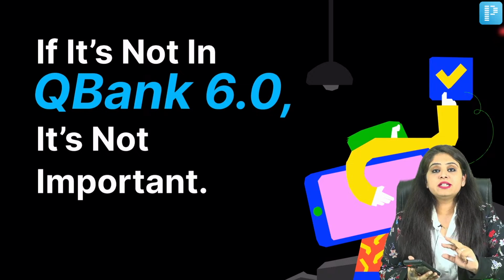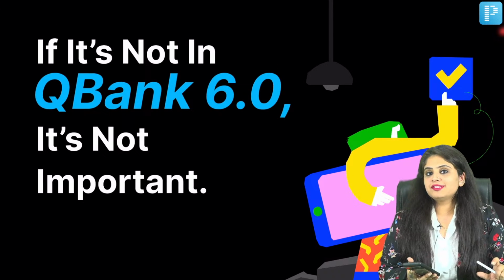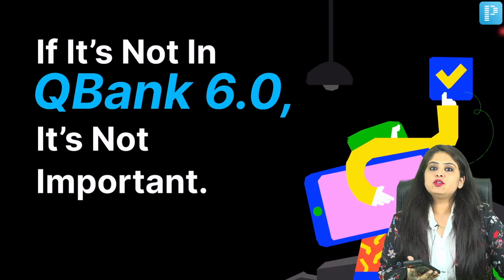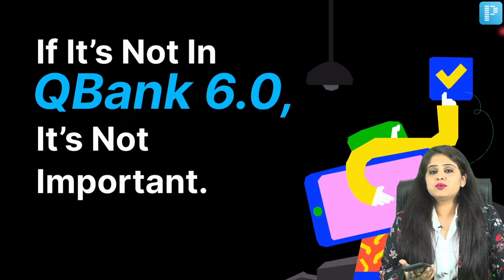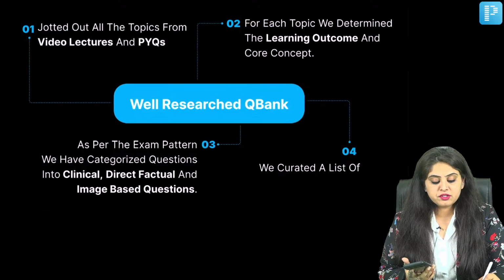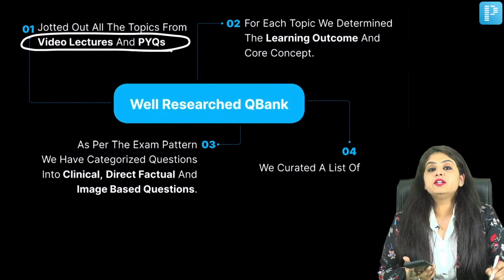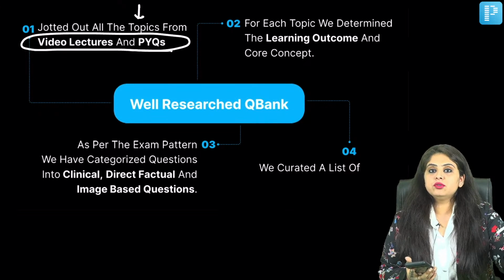Just 5 minutes, okay? So now when I talk about 6.0, there's an entire thought process that went behind it, because you have QBanks on multiple platforms and so much abundance of knowledge. So what is different that we were trying to do in QBank 6.0 is, first we saw our own video lectures and PYQs, and we made a list of topics that are coming again and again.